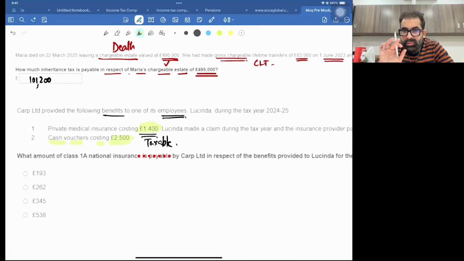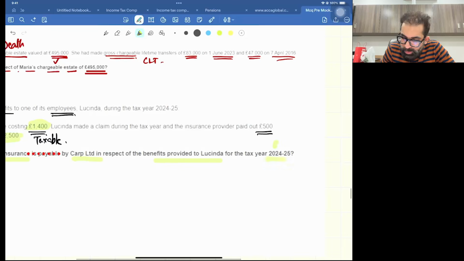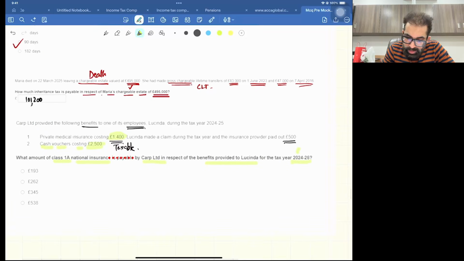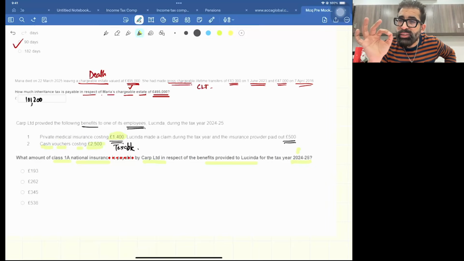Now let's read the requirement. What amount of class 1A national insurance is payable by CARP Limited on the benefits provided for the tax year 24-25? Now, if your memory is good, the burden of class 1A NIC is to be borne by the employer. Yes, we all know that, and it is written here, but it is calculated on non-cash taxable benefit.